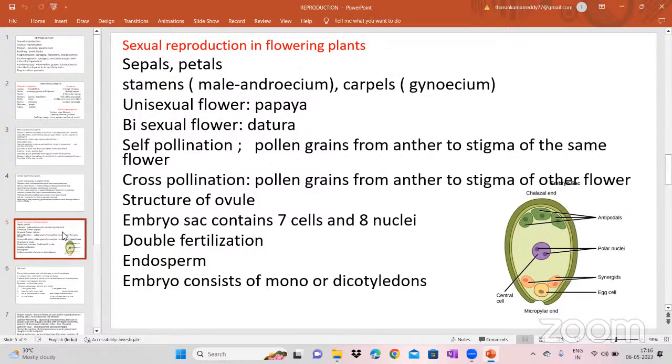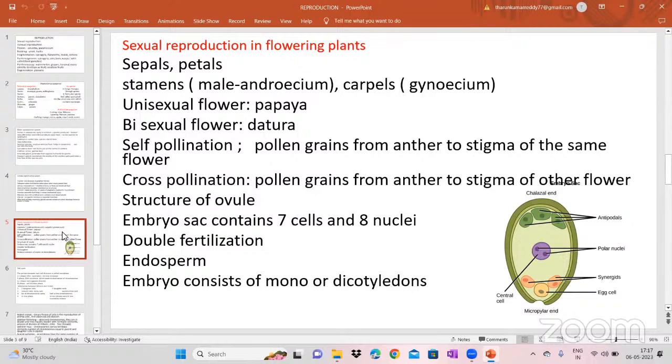In these flowers, stamens and carpels are the essential reproductive parts. Stamens belong to the male parts, that is the androecium. Carpels belong to the female parts, that is the gynoecium. Androecium represents the male reproductive part, gynoecium represents the female reproductive part, that is stamens and carpels. If it has only one sex, that is called a unisexual flower. An example is the papaya. But nowadays, with hybridization, we are also getting bisexual flowers in the papaya. Okay, the unisexual flower is the papaya.